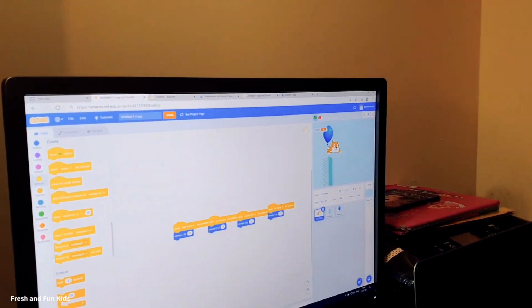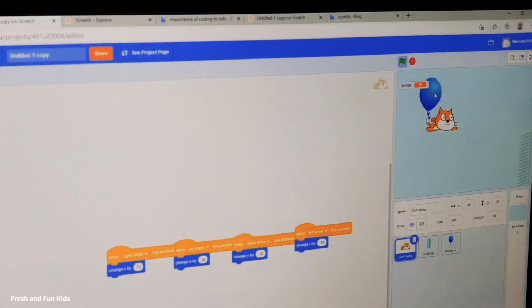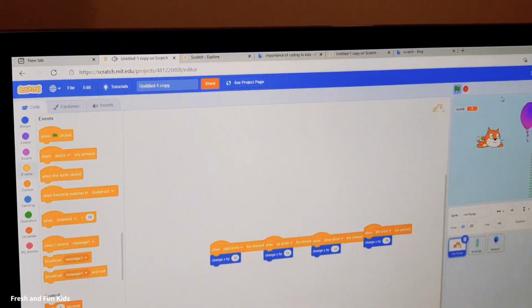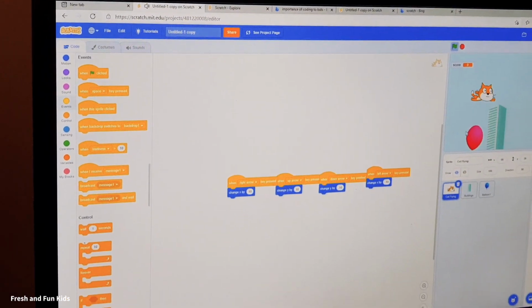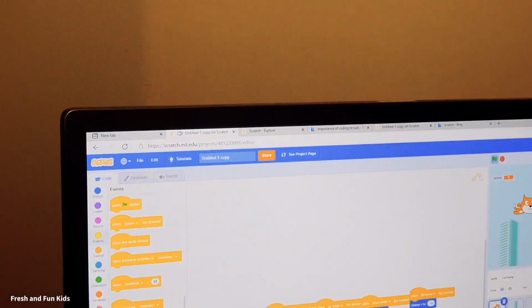So Marvel, let's see what you're doing. So this is a cat. I'm still working on it, and as you can see, I'm popping the balloon. You see it's changing color and going to a random position.